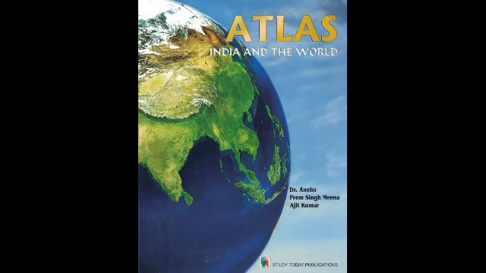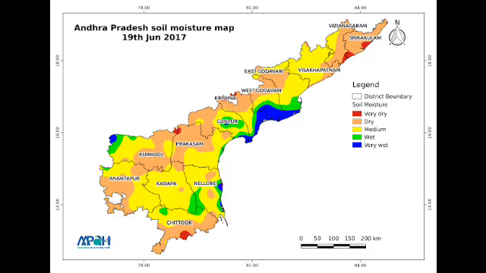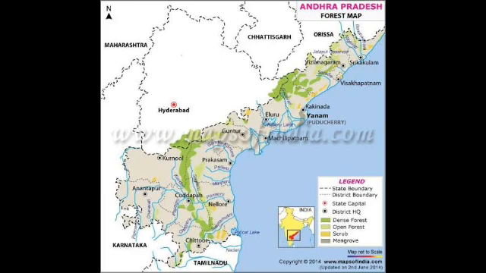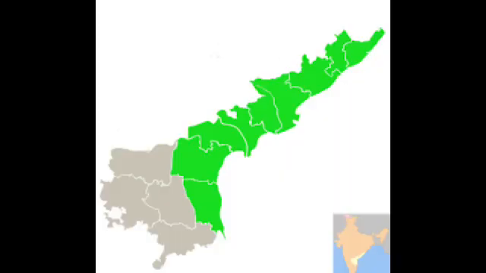Atlas. A collection of maps in the form of a book is called an atlas. It is typically a bundle of maps of Earth or a region of Earth. Atlases have traditionally been bound into book form, but today many atlases are in multimedia formats.